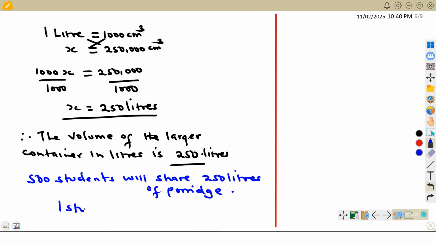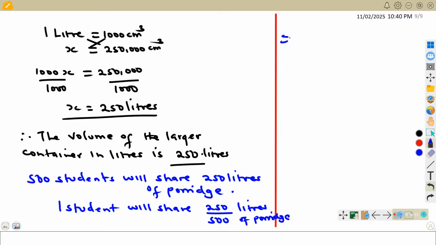One student will share 250 divided by 500, and this will be liters of porridge. That is 0.5 liters.